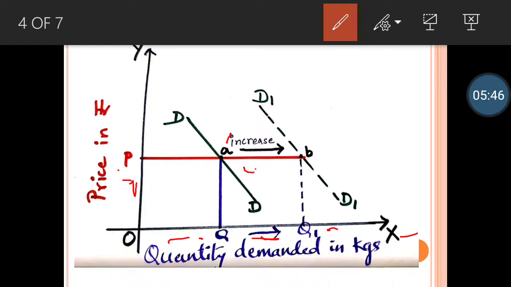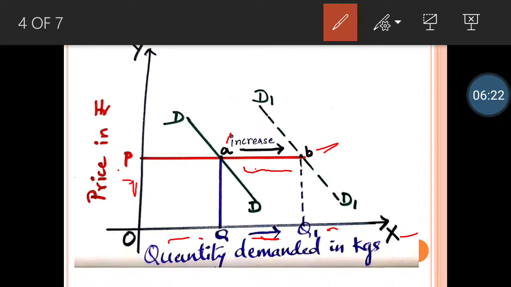Further, when demand curve is extending, which is shown with the arrow moving towards the right hand side, you are getting a new demand curve at point B, which is shown as D1 D1. Once again I am explaining. Y stands for price of a commodity, x-axis stands for quantity demanded, OP is the price, and here there is no change in price because we assume that price of a commodity remains constant in changes in demand.